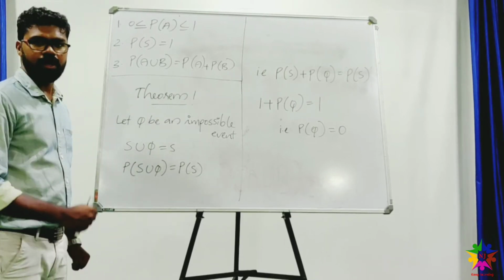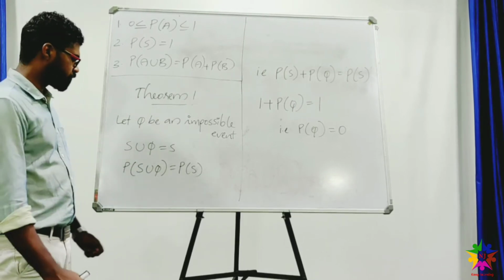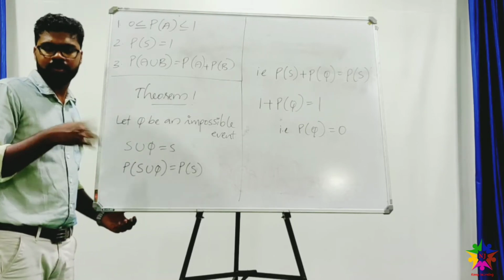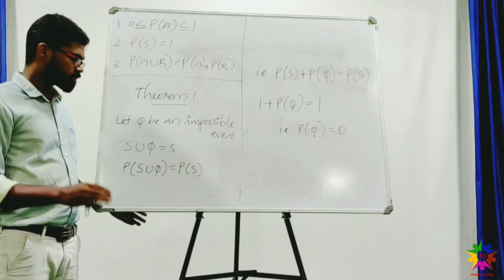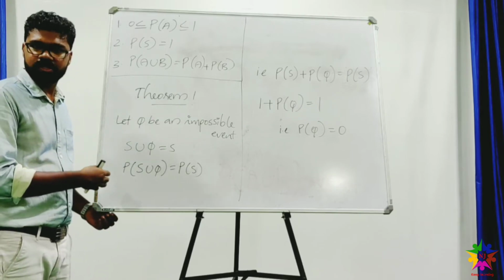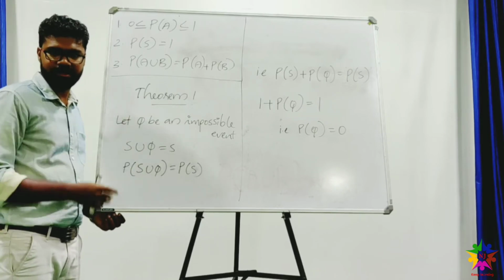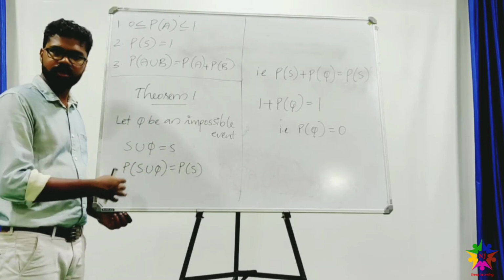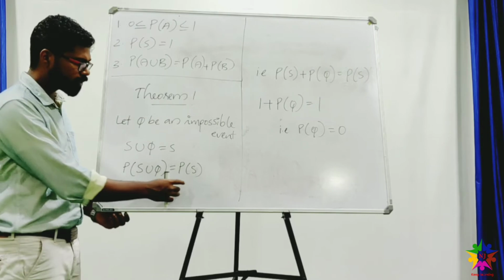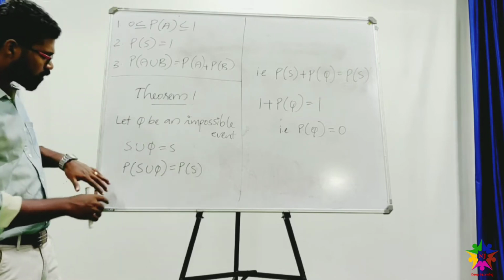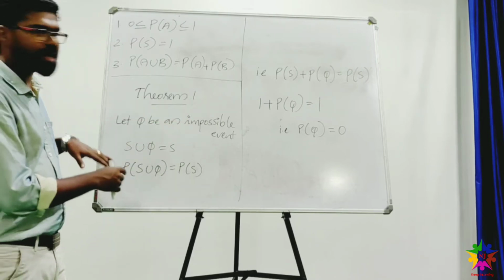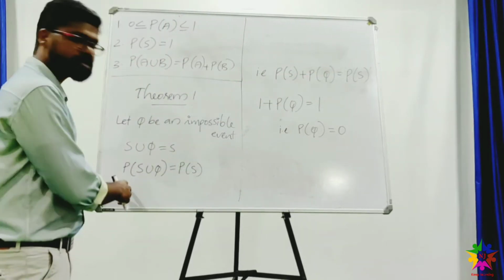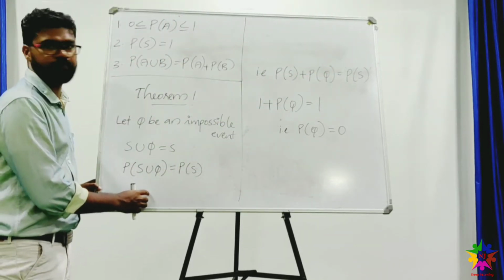The first one will be discussed here. Let phi be an impossible event. So we know that phi means it's a null set, and S union null set, that is phi, is equal to S. So the probability of S union phi will be the probability of S. And we know that probability of S plus probability of phi can be expressed as probability of S union phi.